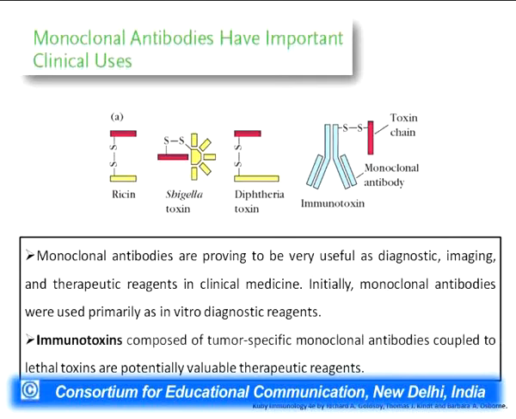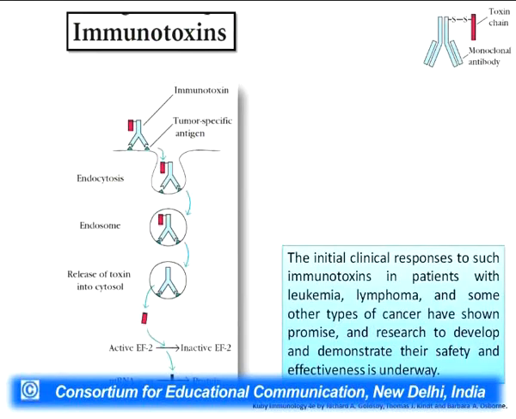What scientists are now doing is synthesizing monoclonal antibodies which are specific to these tumor specific cells, and they are attaching a toxin chain or a toxin to these monoclonal antibodies, so that as soon as we inject them into the body, they can go into those tumor cells and get into them, releasing the toxins, and these toxins can stop the translation or transcription process of these specific tumor cells.